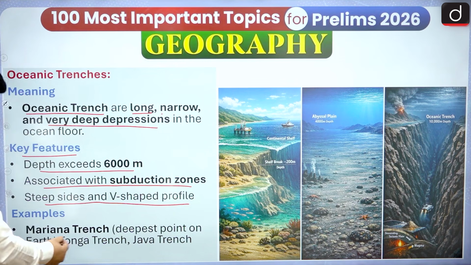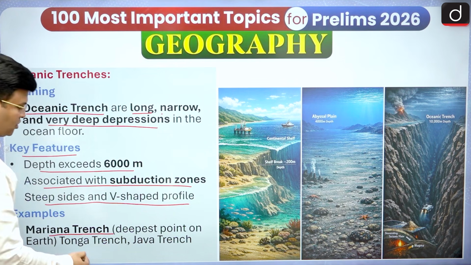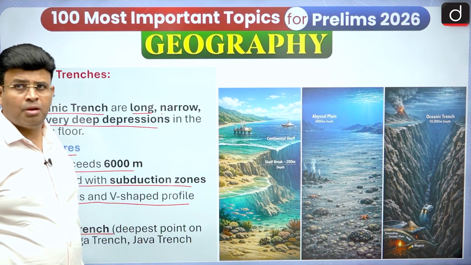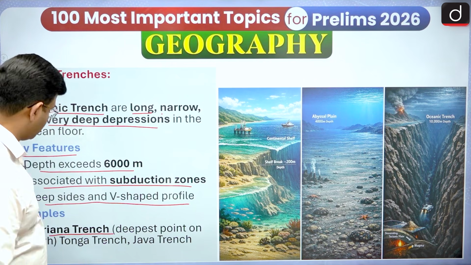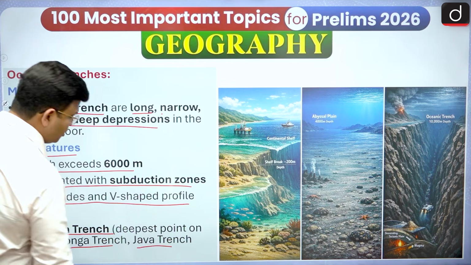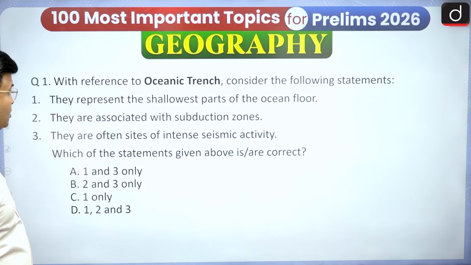And the Mariana Trench is the deepest trench. It is around 11,033 meters, or some books talk about 11,034 meters also. The Tonga Trench is nearby New Zealand and the Java Trench nearby Indonesia. These are the important trenches.